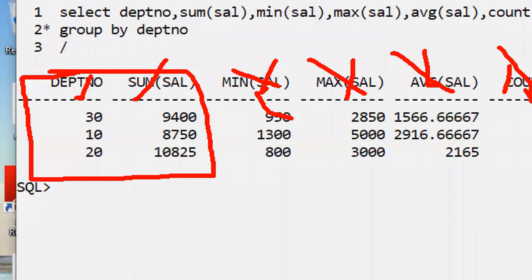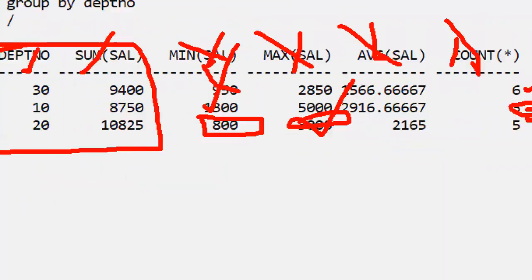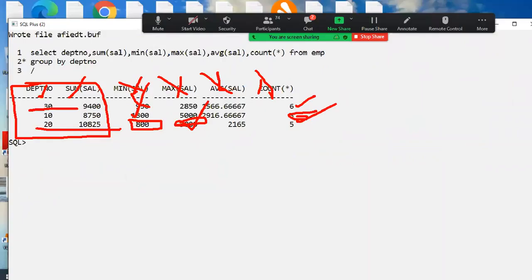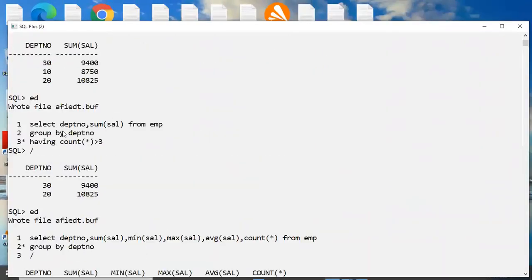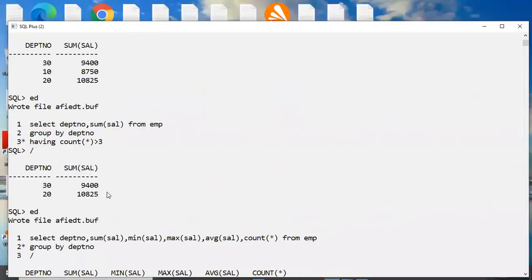That's why for each department sum of salary, those departments' sum of salary having minimum salary more than 800. Yes, possible. Again, those departments' sum of salary I want to display where maximum salary is more than 3,000. Possible. That's why anything here, more than 3 employees, means here yes 6 and 5 are there. Yes, this reports 30 and 20, visible or not, simple. That's why we can always use any invisible group function in the having clause. Why? Because all other group functions are available in the group function report internally. This is very important but easy, not difficult. Okay? Yes, this is most powerful.